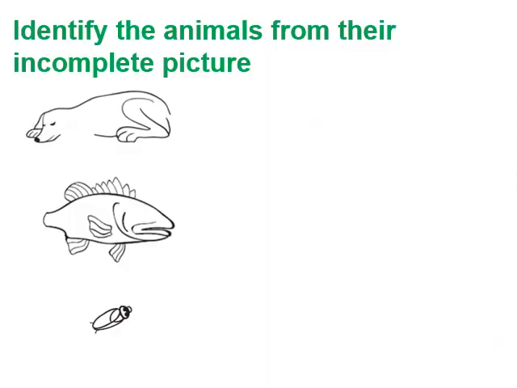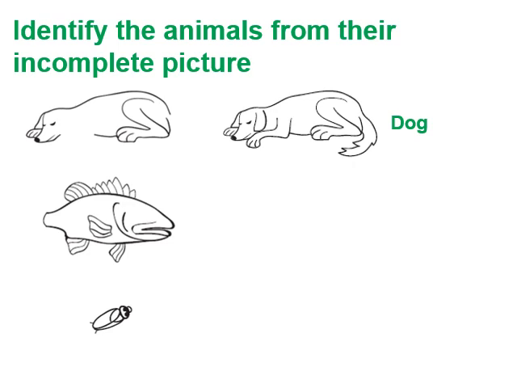Now children, as you have studied about so many animals, here is a question for you. Identify the animals from their incomplete picture. You can see that there are 3 animals shown in the picture. You have to just identify them. The first one is a, yes, you are correct. The first one is a dog.